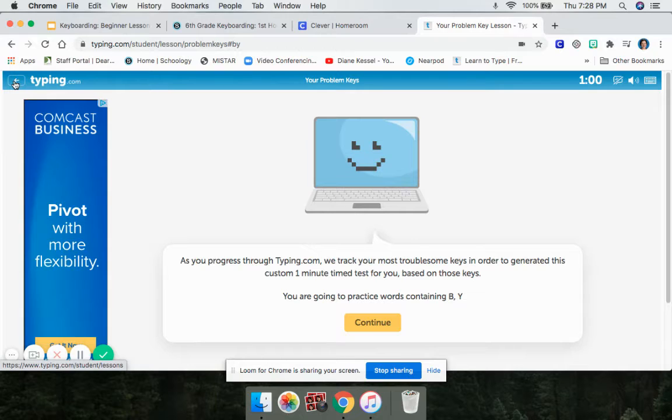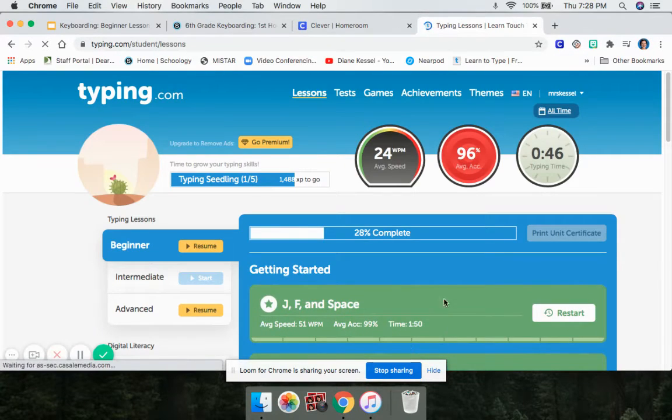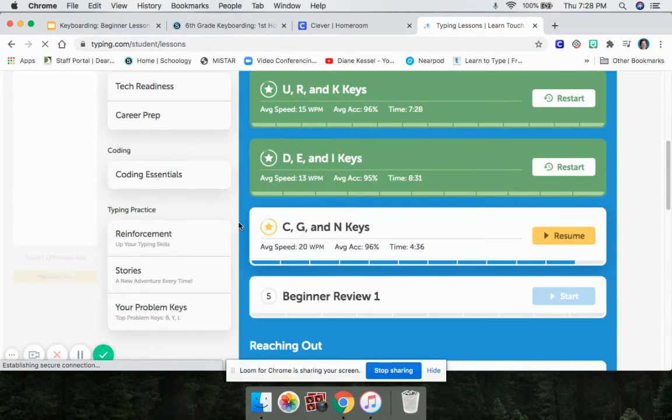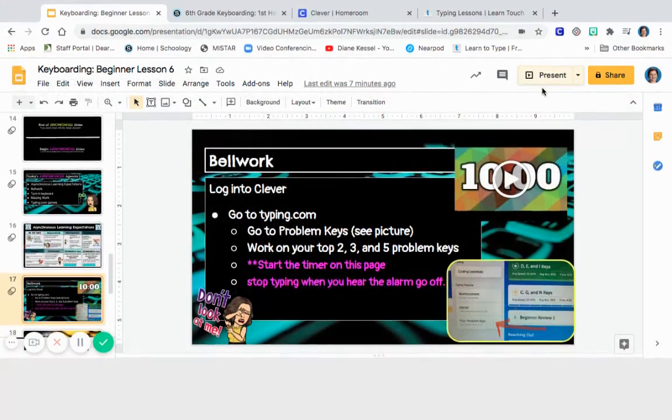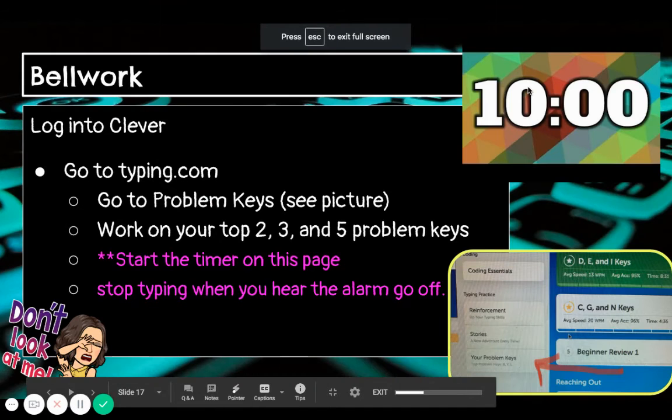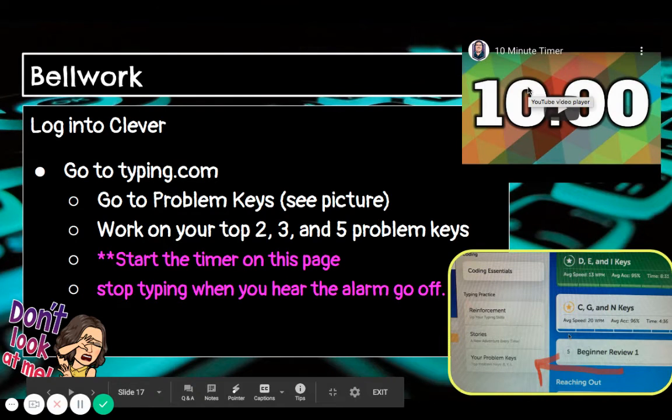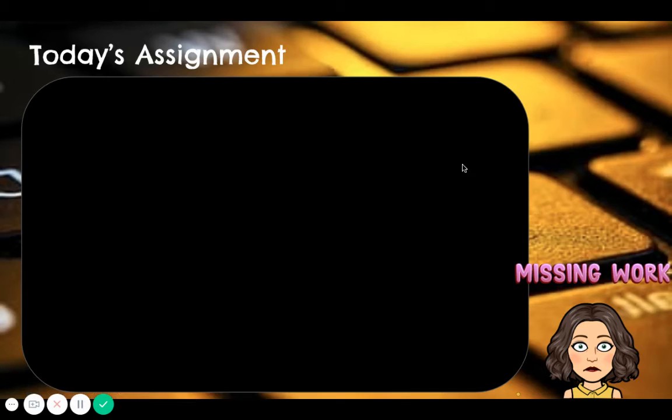There might be some letters in here where you say, Mrs. Kessler, we haven't learned these letters yet. That's okay. Just do it over and over again until you hear that timer go off. Once the timer has gone off, you've typed for 10 minutes, you are good to move on. That means your fingers are warmed up. We always want to warm up our fingers before we start anything, and just to build that muscle memory once again.